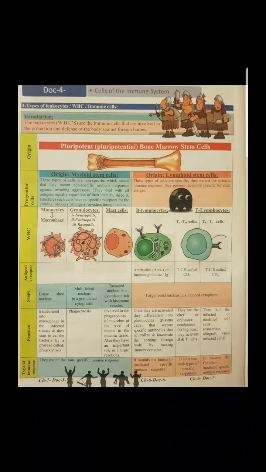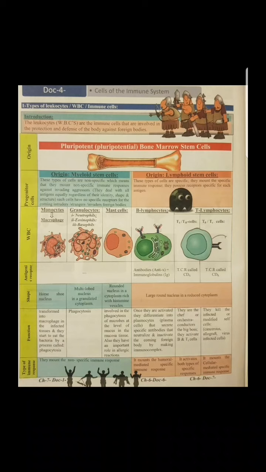Let's start the document for cells of the immune system. So, we discussed before that the immune system is the first line of defense to our body. It defends our body against any non-self. And we discussed in document 3 the types of non-self, like virus, bacteria, any graft of different HLA, any red blood cells of non-compatible blood type, any worms, any modified self like cancer or VIC, virally infected cell.